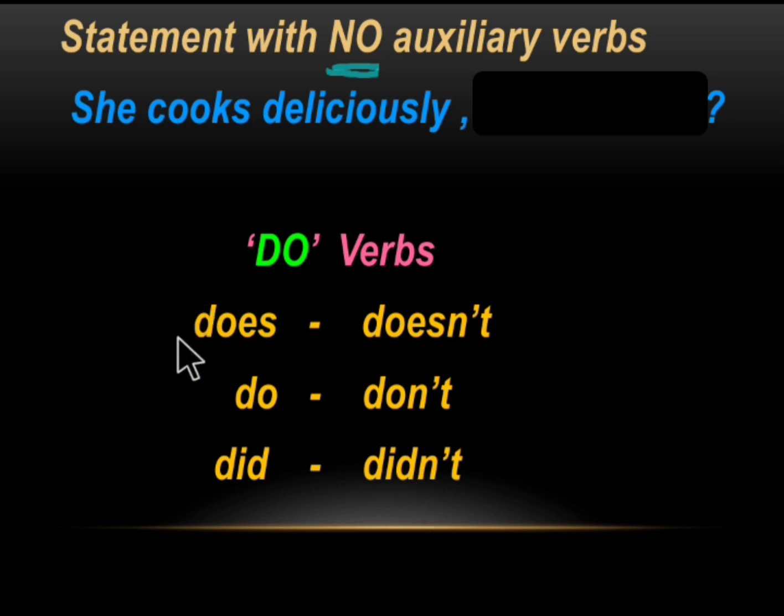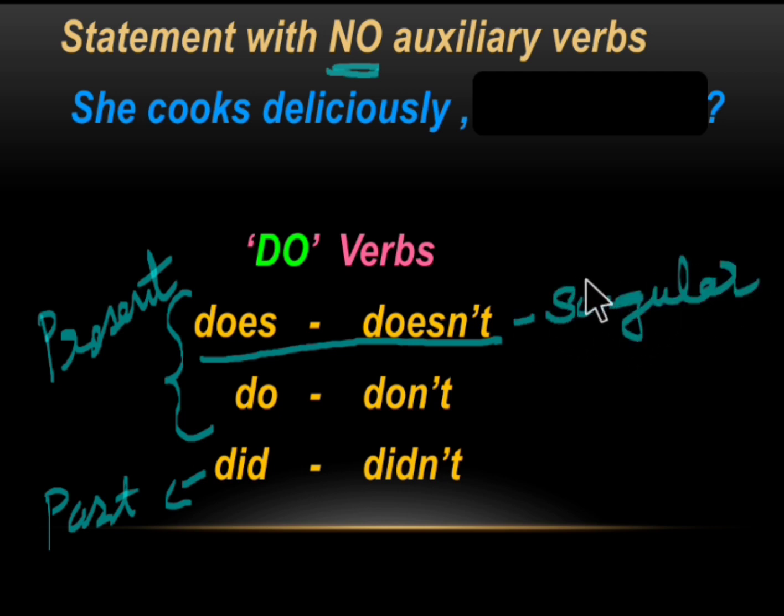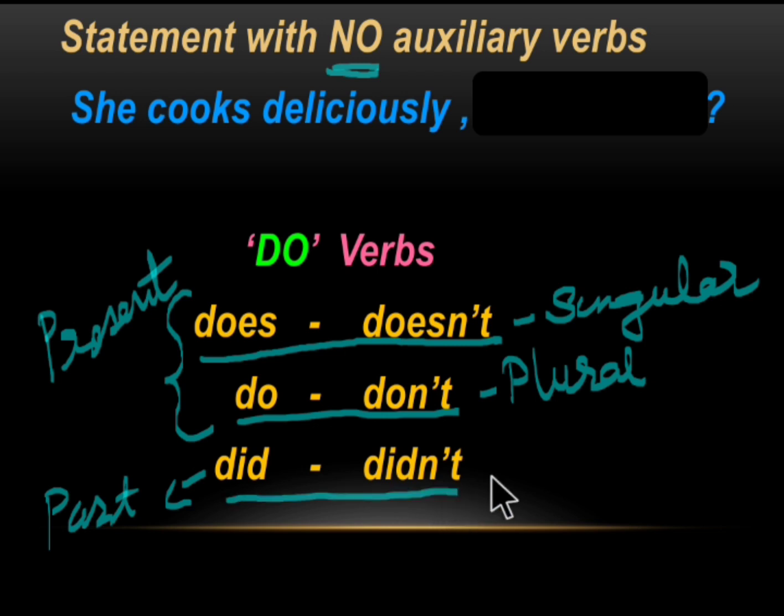This does and do are used for present tense, and this did is used for past tense. This does and doesn't are used for singular. This do and don't are used for plural. Did and didn't are used for singular and plural in the past tense.